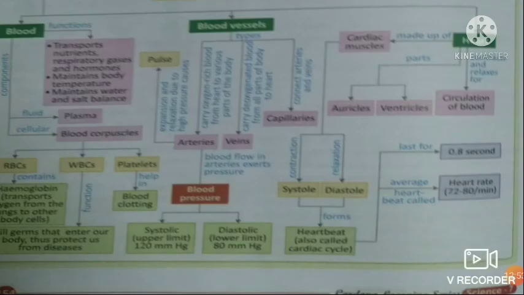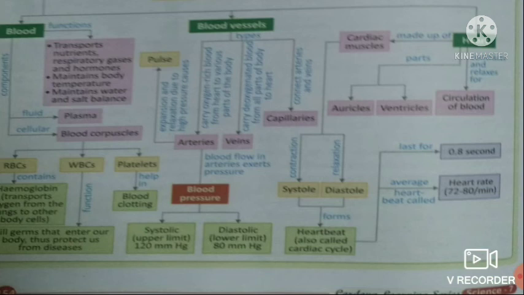Now, the second part of the blood circulatory system is blood vessels, and there are three types of blood vessels: arteries, veins, and capillaries. Arteries carry oxygenated blood from heart to various parts of the body, and these arteries, due to their expansion and relaxation, cause high pressure, and it also causes pulse rate.